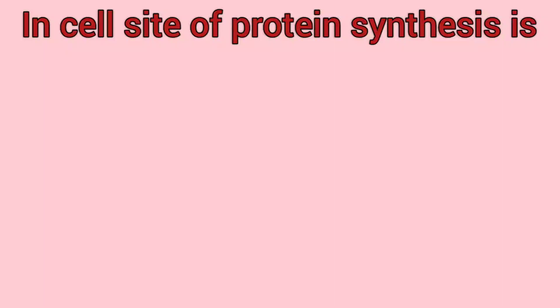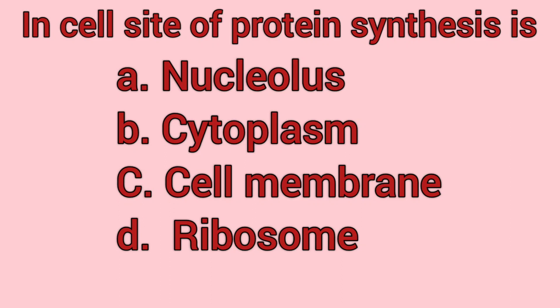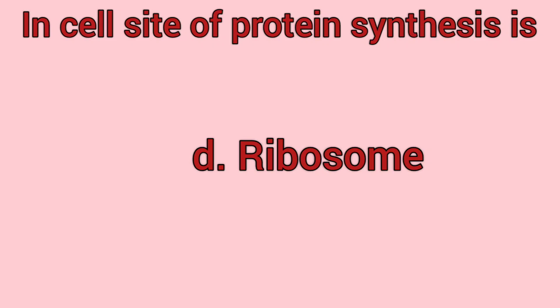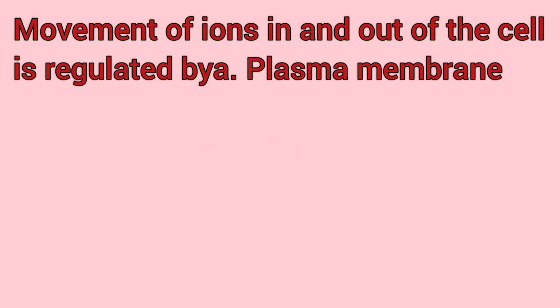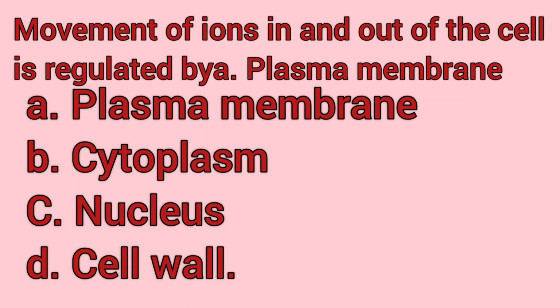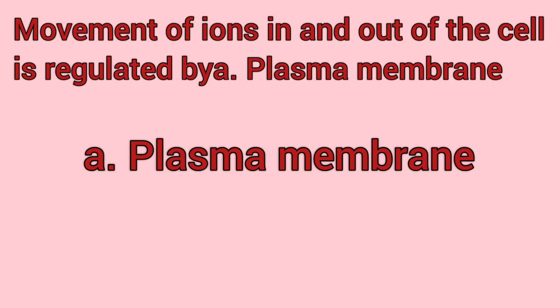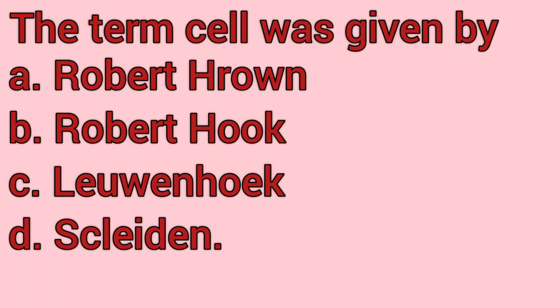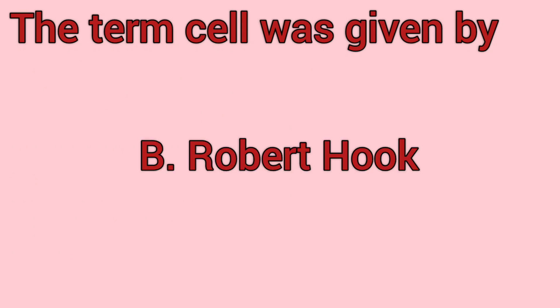In cell, site of protein synthesis is nucleolus, cytoplasm, cell membrane or ribosomes. It is ribosome. Movement of ion in and out of the cell is regulated by plasma membrane, cytoplasm, nucleus or cell wall. It's plasma membrane. The term cell was given by Robert Brown, Robert Hooke, Leeuwenhoek or Schleiden. It's Robert Hooke.